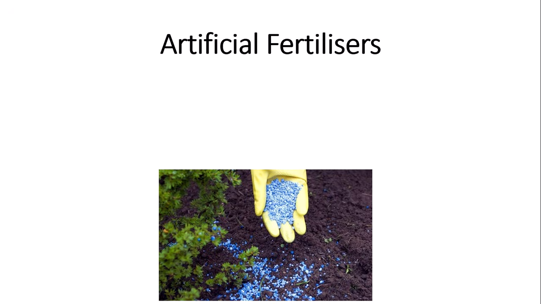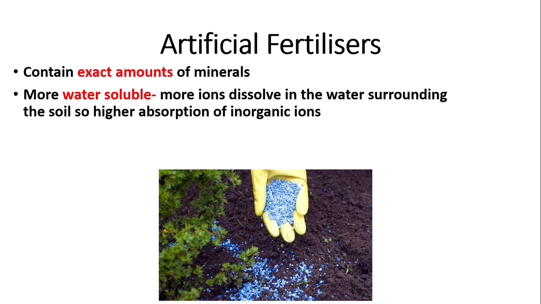Right, so let's now talk about artificial fertilizers. These come from artificial sources, so they are not natural. The main advantage of artificial fertilizers is that they contain the exact amounts of minerals, so that you can use different amounts of the fertilizer depending on how many nutrients or minerals you need. Also, they are more water soluble, so more ions, say phosphates and nitrates, dissolve in the water surrounding the soil, so there is a higher absorption of inorganic ions.